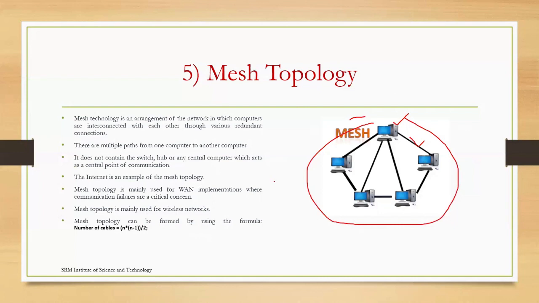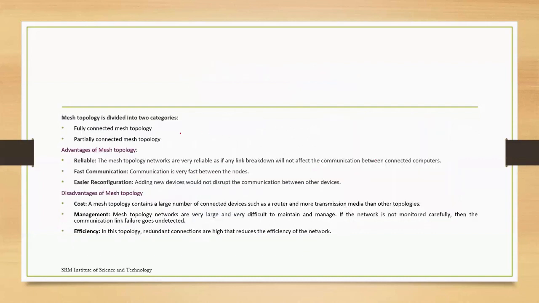Just imagine, what is an example of mesh topology? The internet. Anyone can upload anything, anyone can download anything, anyone can communicate with anyone. Here we don't have any switch, hub, or central computer. Anyone can send any message if you have an internet connection. Using a wireless connection, you can communicate with anyone. That is the mesh topology. Here we have two types: fully connected mesh and partially connected mesh.